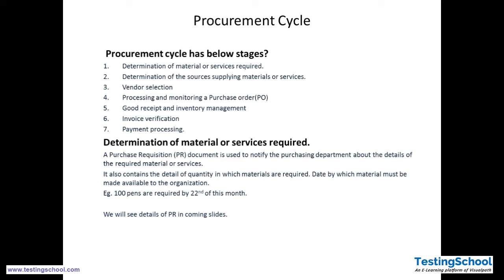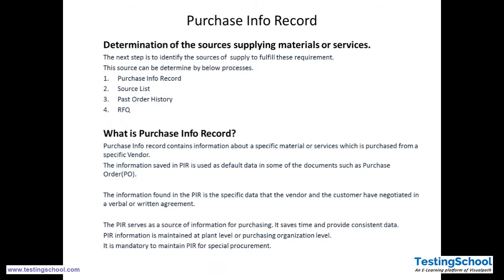We have a T code called the purchase requisition T code. There we will see the material or services required. The second part is source determination, sources of supplying the material. In SAP, there are four ways through which we can determine the sources of supply. One is purchase info record, second is source list, third is past order history, and fourth is RFQ, request for quotation.